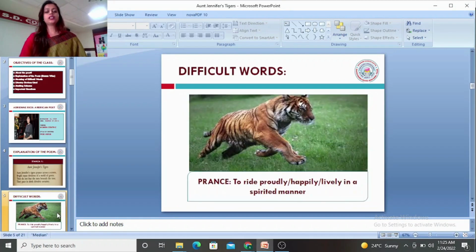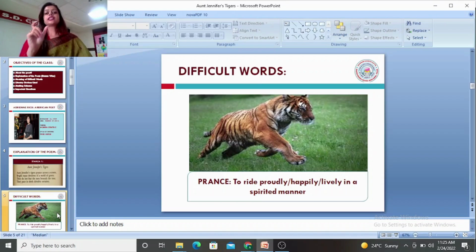So the difficult words in this stanza are, as I have explained to you, the first one is prance. So this is an image of a tiger, and he is prancing. He is proud about his existence. He is happy, he is lively, and he is striding forward, moving ahead in a spirited manner.